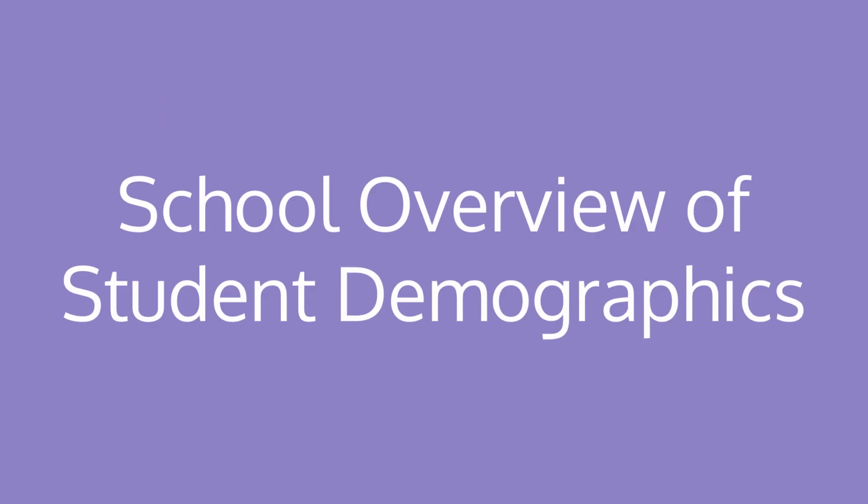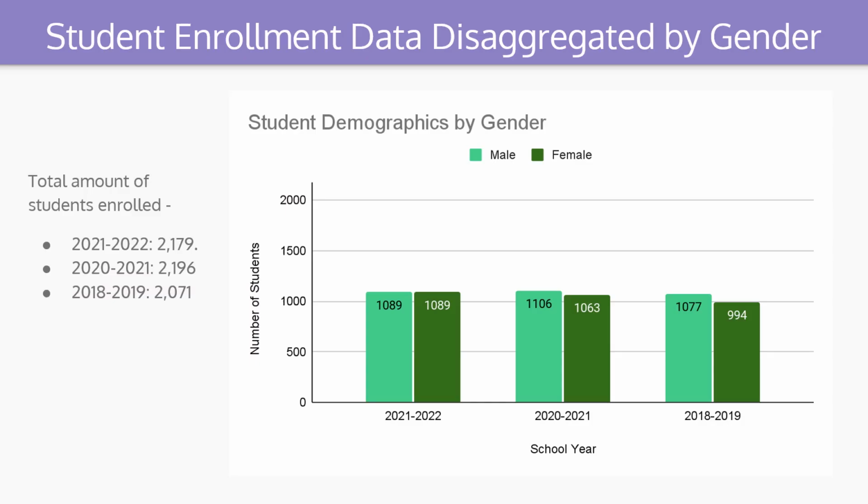First, we have the school overview of student demographics. Here I have student enrollment data disaggregated by gender. You can see on the left-hand side that I have the total amount of students enrolled for each year. In 21 to 22, the students were at 2,179. In 20 to 21, there were 2,196 students. And in 2018 to 19, there were 2,071 students.